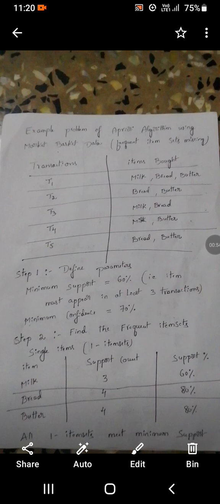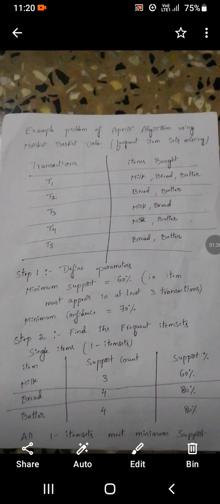Based on this market basket analysis, we are further developing the Apriori algorithm. As per the calculation, the requirement is priority and frequent item sets. Suppose in the given problem there are T1, T2, T3, T4 and T5, five transactions made by different customers. T1 is purchased by one customer: milk, bread and butter. T2 is purchased by another customer: bread and butter.